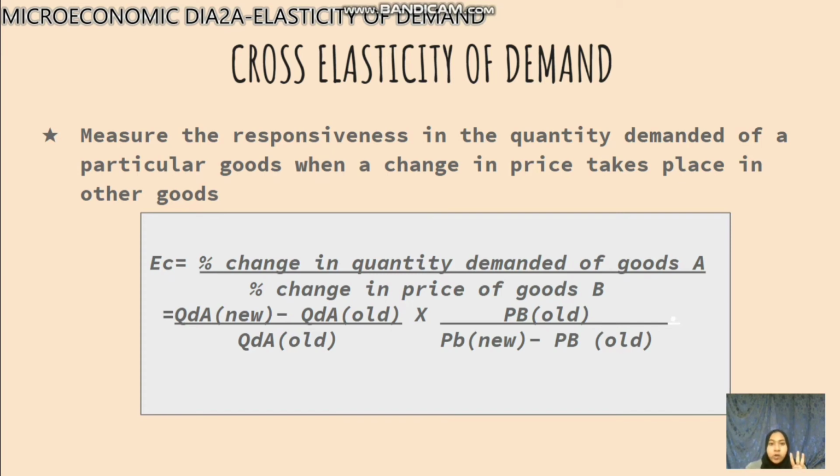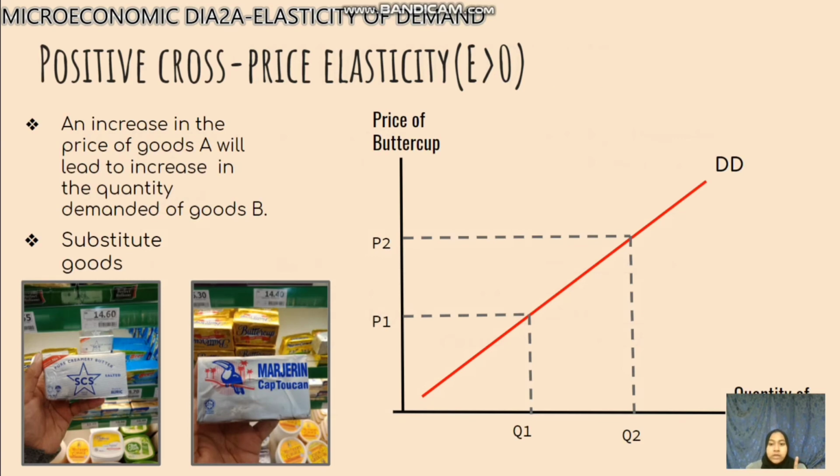There are three types of cross elasticity of demand. The first one is the positive, which is elasticity more than 0. This explains that an increase in the price of goods A will lead to an increase in the quantity demanded of goods B, and it happens to substitute goods. For example, an increase in the price of butter will increase the quantity demanded for margarine.